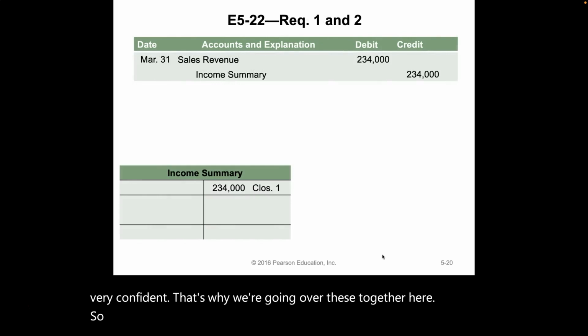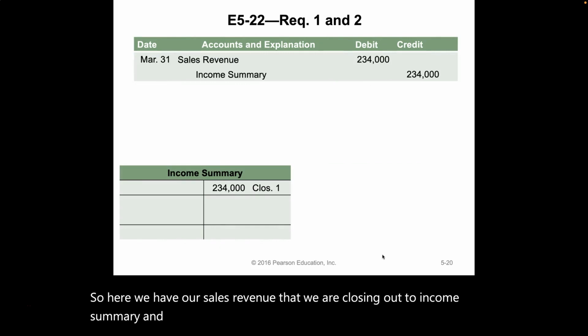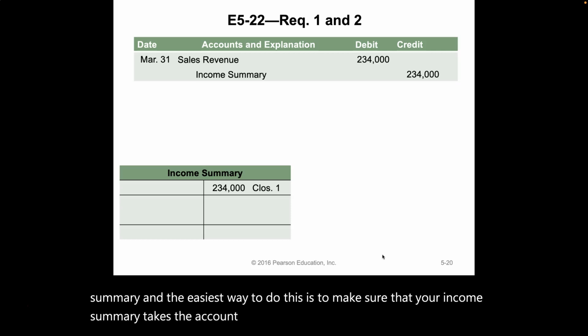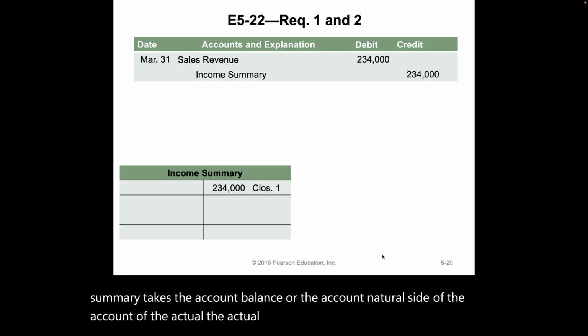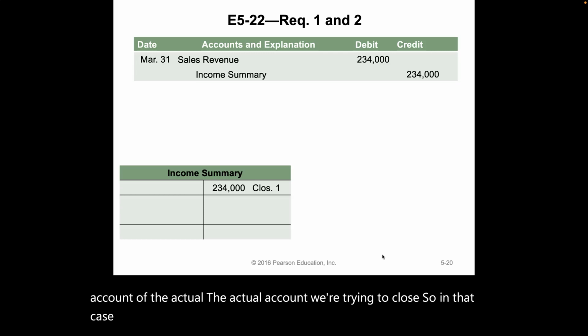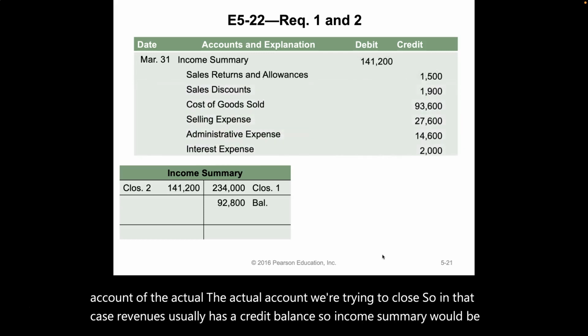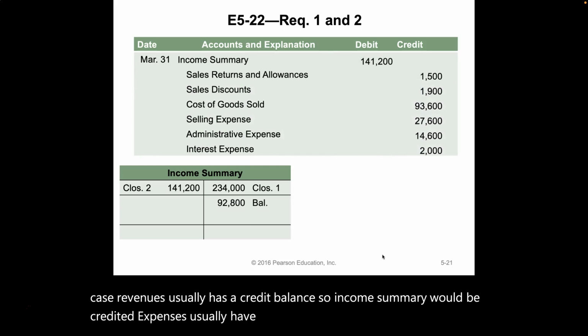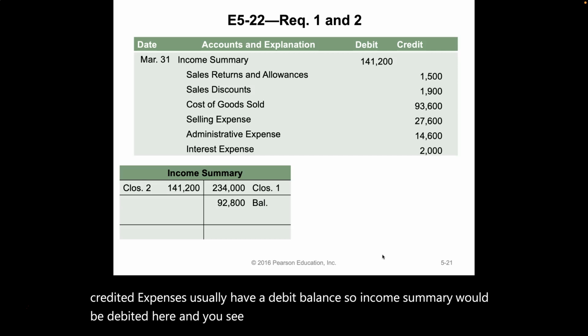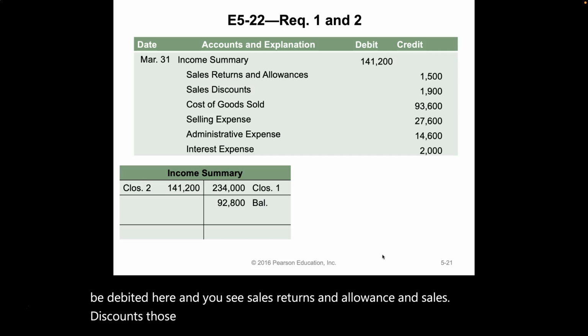So here we have our sales revenue that we are closing out to income summary. The easiest way to do this is to make sure that your income summary takes the natural side of the actual account we're trying to close. Revenues usually have a credit balance, so income summary would be credited. Expenses usually have a debit balance, so income summary would be debited here. And you see sales returns and allowances and sales discounts, those have a debit balance. Those are contra revenue accounts.